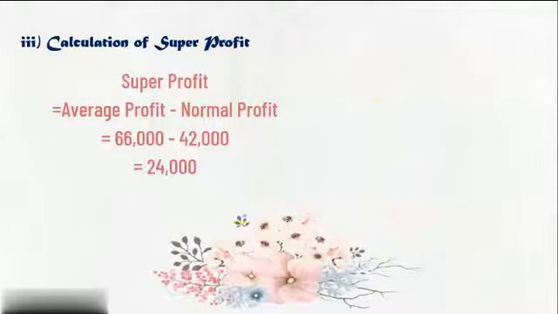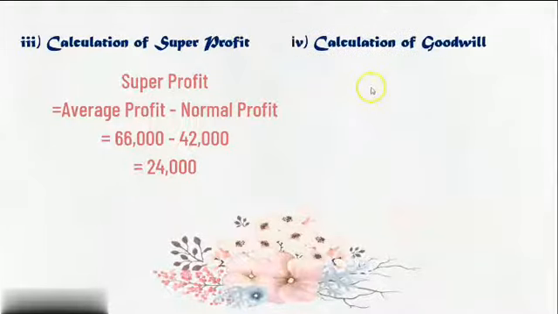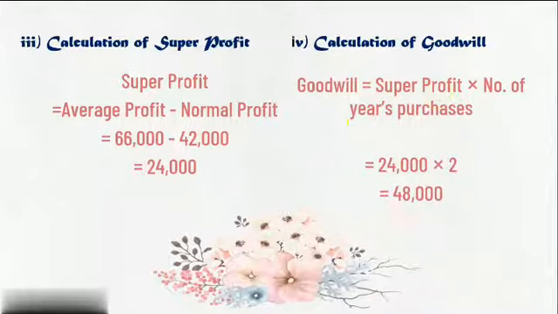So let us start with the last formula, that is calculation of goodwill. Goodwill is equal to super profit into number of years purchase. So super profit is 24,000 rupees into number of years purchase, that is 2. It is already mentioned in the sum. Goodwill is purchased for 2 years. And therefore 24,000 into 2, here we got 48,000.